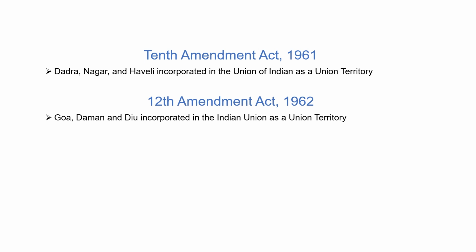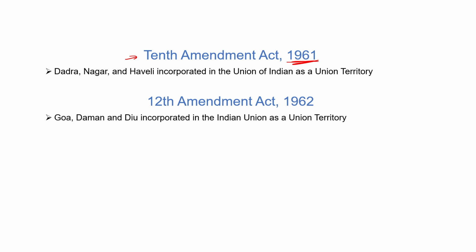Let's move to our next amendment, which is the 10th Amendment. The 10th Amendment Act was passed in 1961. In this amendment, Dadar, Nagar and Haveli were incorporated in the Union of India as a union territory.